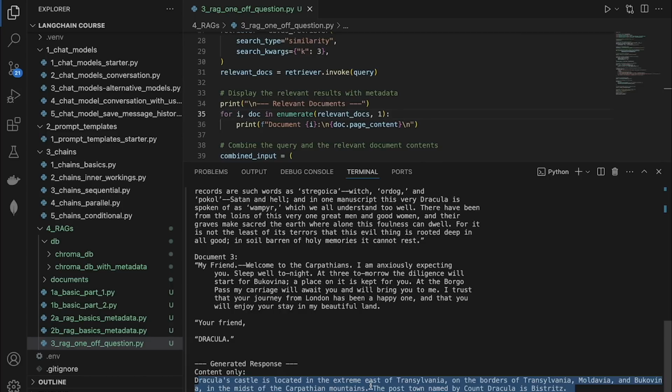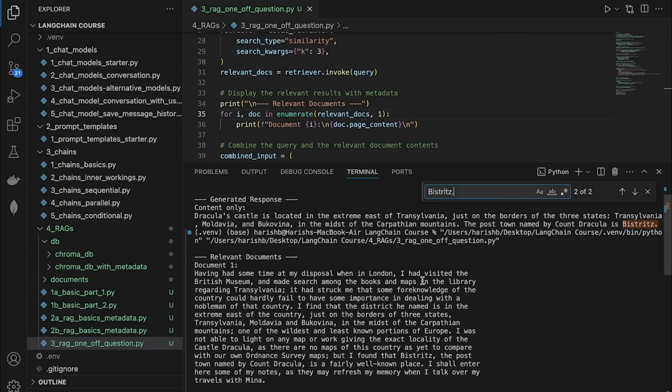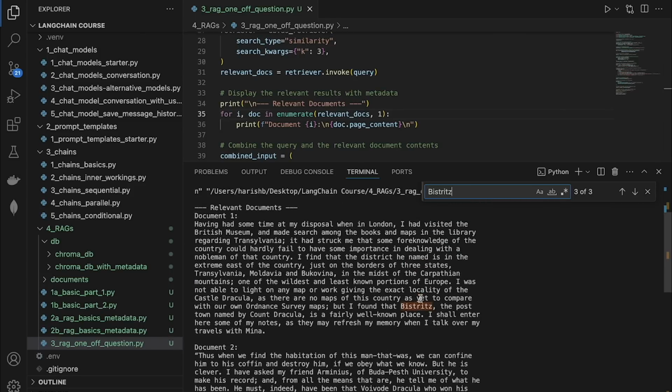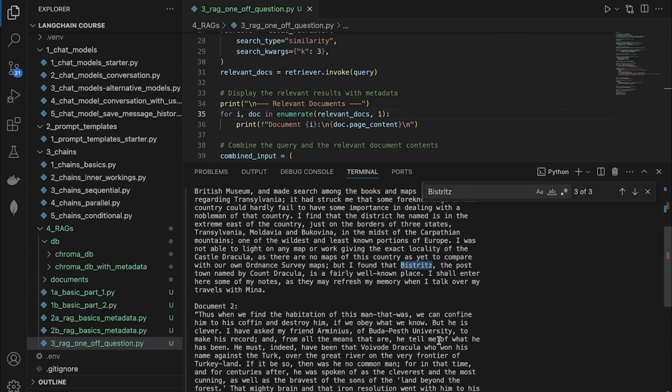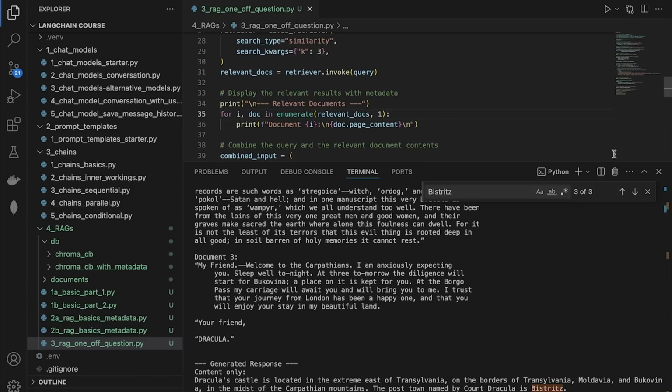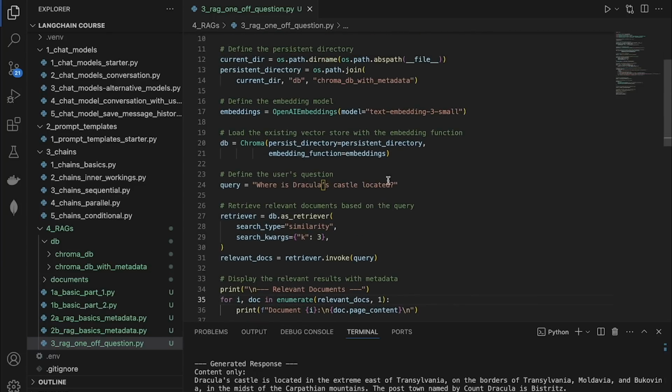So let me show you. Let's copy this word Bistritz and search for it, and you can see it shows up in multiple places in the chunks, right? Just how amazing is that? Let me ask another question as well. So let's say, okay, we all know that Dracula hates garlic, right? So let's ask that question.